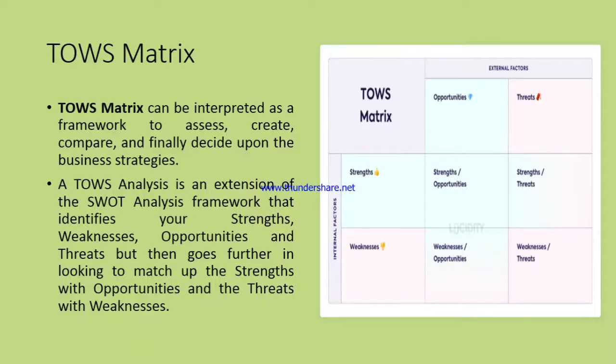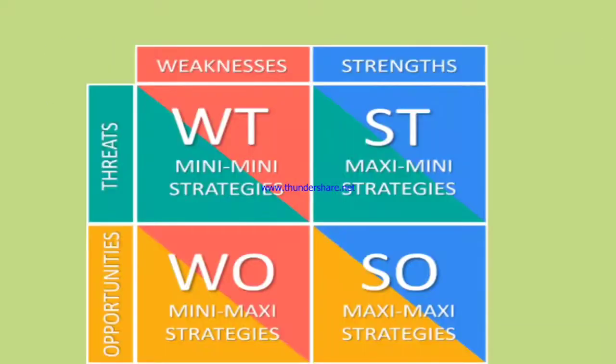A SWOT analysis helps assess a company's current internal and external situation, but does not provide concrete strategic actions to take. One way to map out the strategic options a company has is by using the so-called TOWS matrix or TOWS analysis. By combining the external environment's opportunities and threats with the internal organization's strengths and weaknesses, management can come up with the four basic strategies to follow based on the situation it is in.